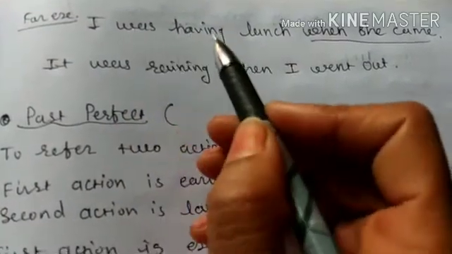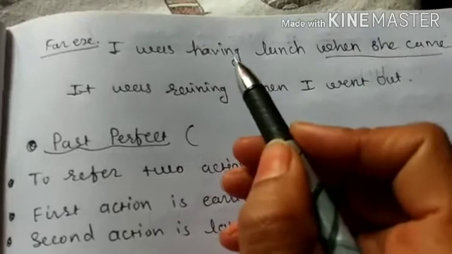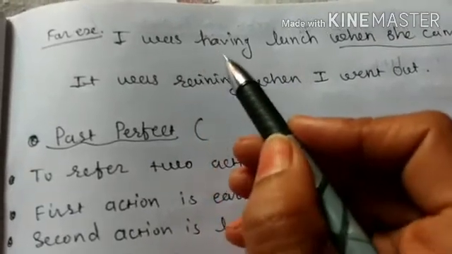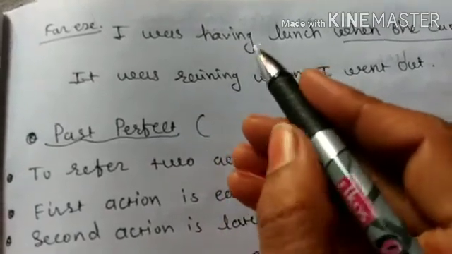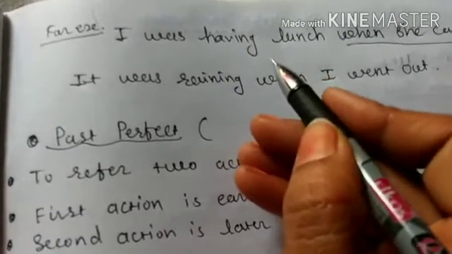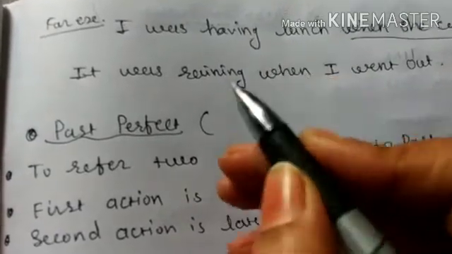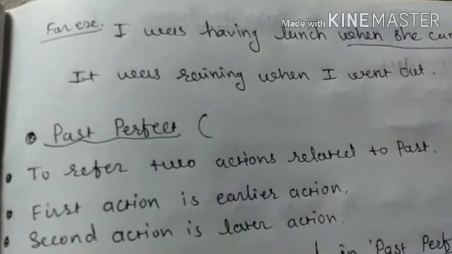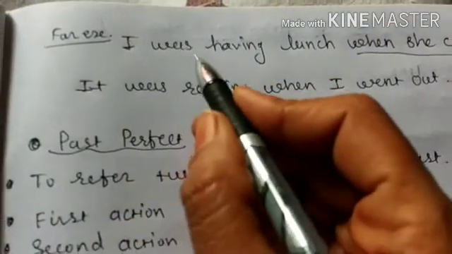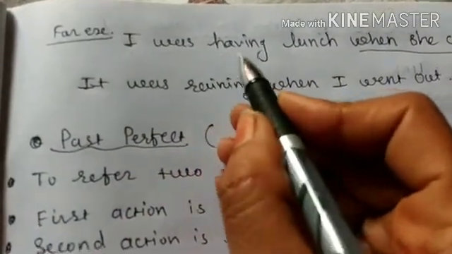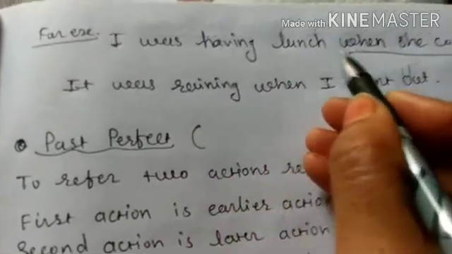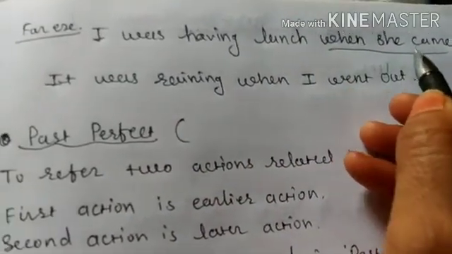This action was going on, but whether the action was completed or not, we don't know, because it is not a matter of past continuous tense. It is related to past simple tense. So we are just talking here about an action which was going on at a particular time when she came.